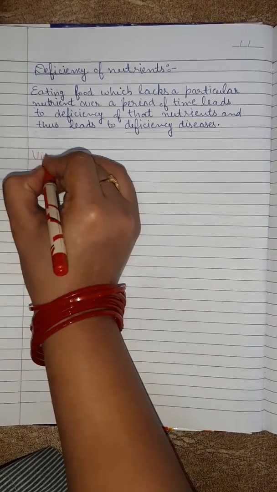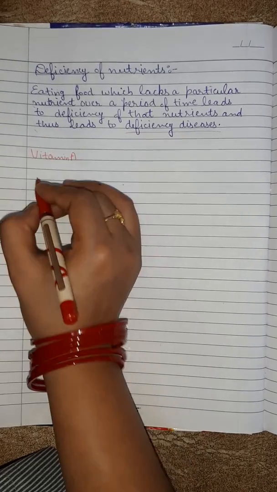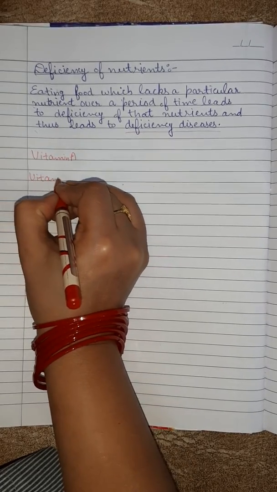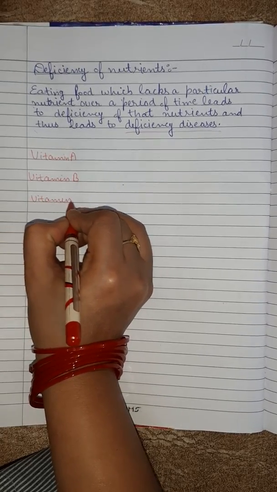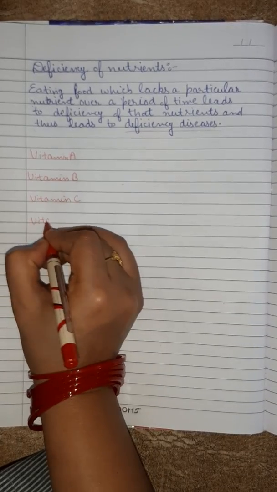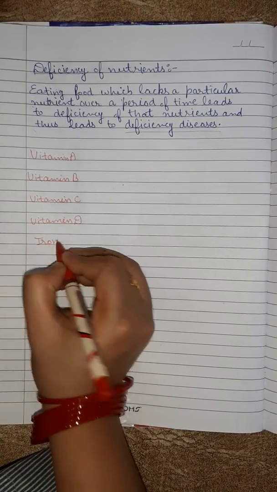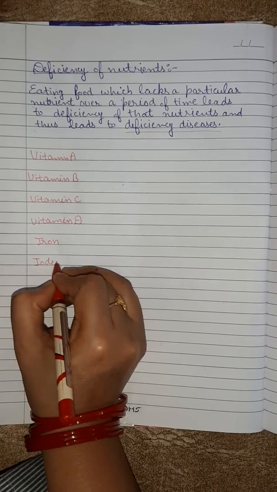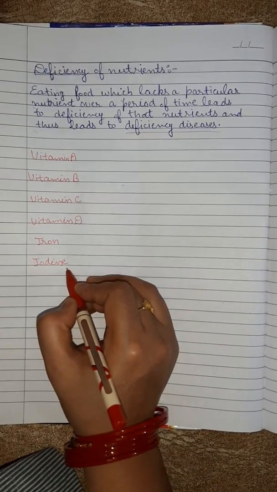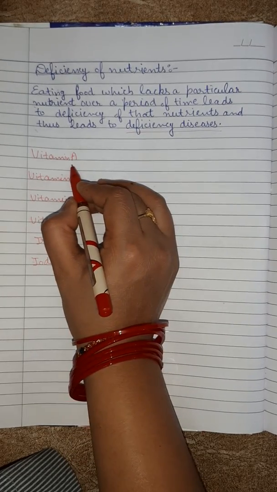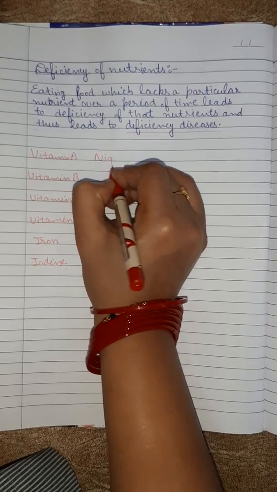Like vitamin A, vitamin B, vitamin C, vitamin D, iron, iodine. So these are the nutrients which we need in our diet. If there is a deficiency of vitamin A, then it will lead to a disease known as night blindness.